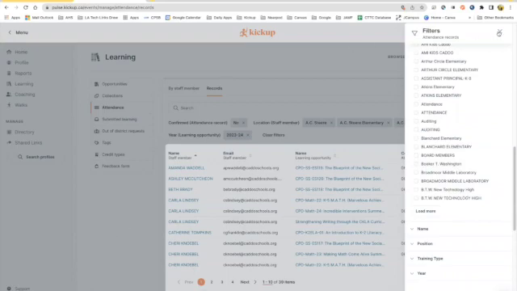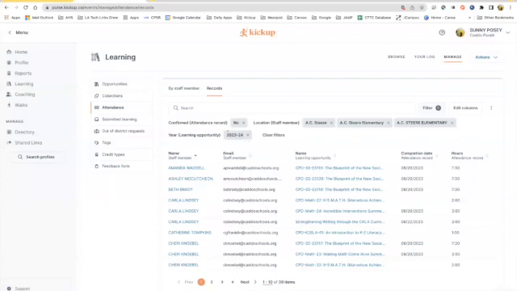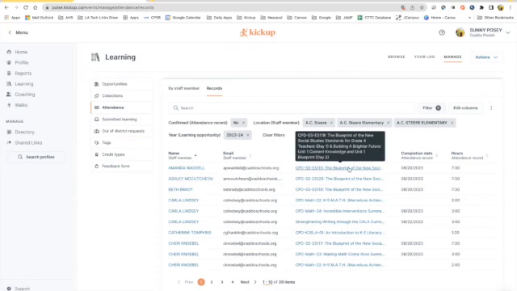At that point, you can close your filters out, and then you can edit the columns that you want to see if there's something here that you're not seeing. But this will give you the staff member and the learning opportunity that they have registered for. And then this right here is saying that the completion date for this event is, and these should be face-to-face events. So this would be the day that the event is taking place.